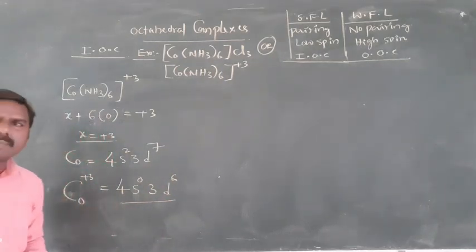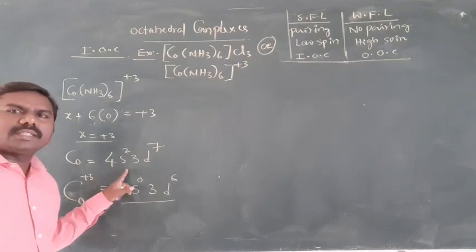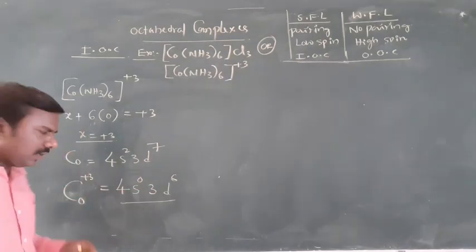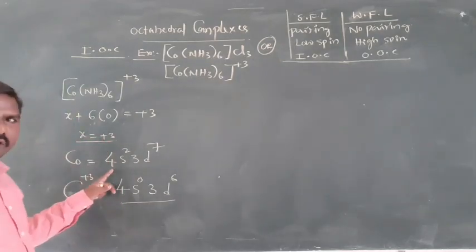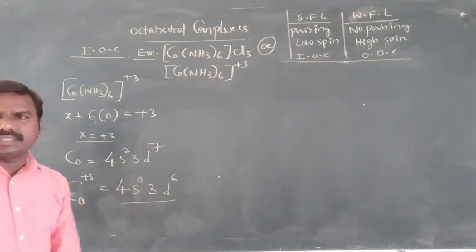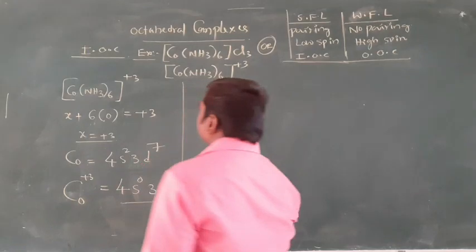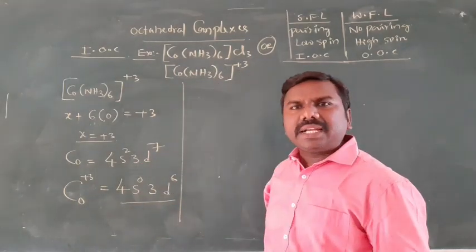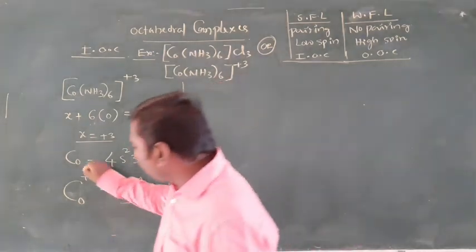Clear? Step by step we need to follow. Co configuration, cobalt, is 4s2 3d7. Co3+ means we need to remove 3 electrons, 2 from s, 1 from d. Totally 4s0 3d6. It is the first step. Next step is the central metal ion, what is that?